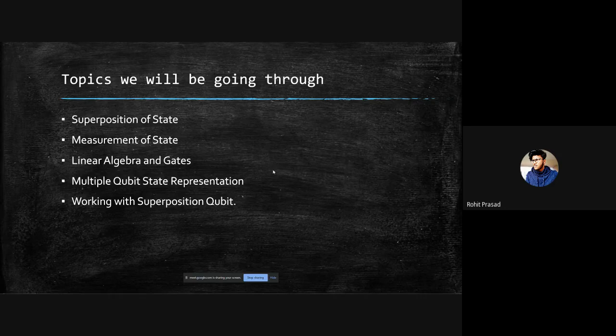And then I'll be going through some vector space to vector space transformation, and connecting them to the quantum gates. Then I will be going through representation of multiple qubit states. Like you had the zero state as 1 0 and the one state as 0 1, right? So for, say, 0 0, what will be the vector representation for that? We will be looking at that also, and then we will be working on superposition qubit.